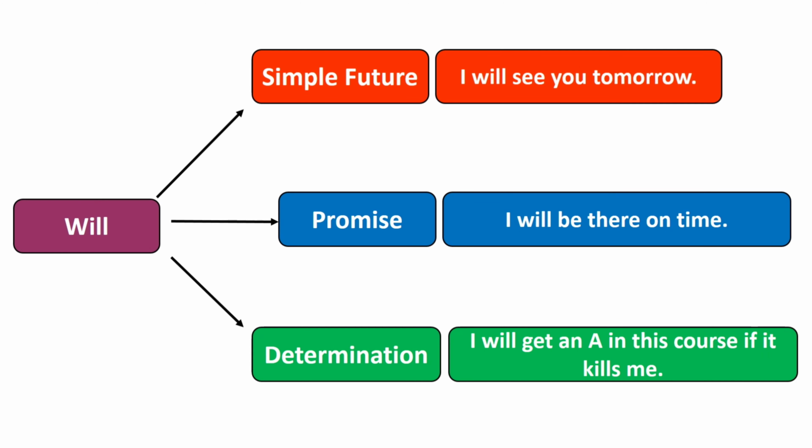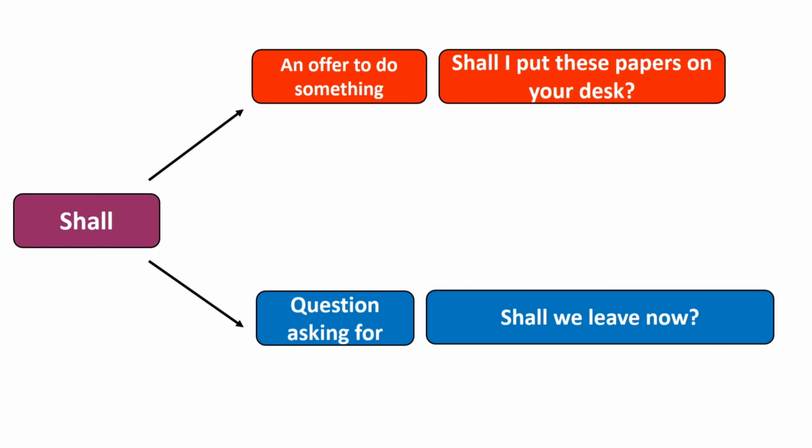Will is used for 3 conditions. Simple future: I will see you tomorrow. Promise: I will be there on time. Determination: I will get an A in this course if it kills me. Shall is used for an offer to do something. For example, shall I put these papers on your desk? The other usage is first person question asking for agreement. For example, shall we leave now?